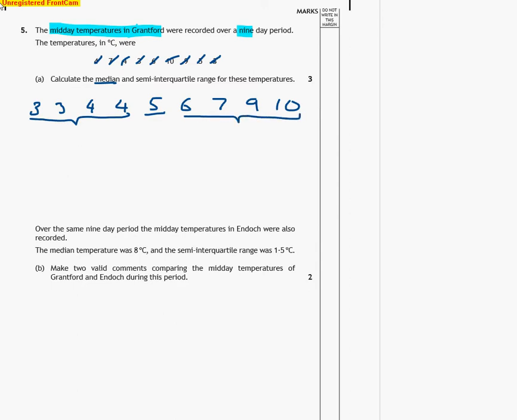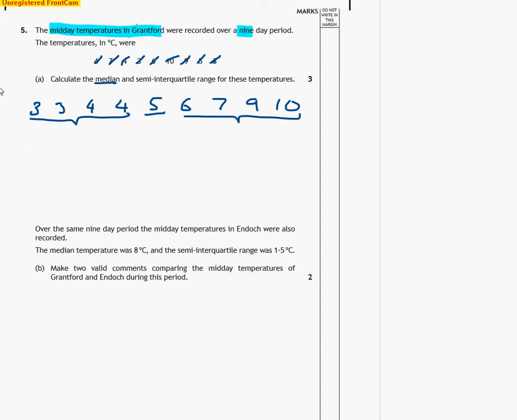Okay, if you're not sure how to find it, just kind of rub out or cross out numbers on both sides, one from each side, until you're just left with one in the middle. But if it's an odd number, it's nice and straightforward. It's just the one in the middle. Okay, brilliant. So right away, that's what's got a mark.